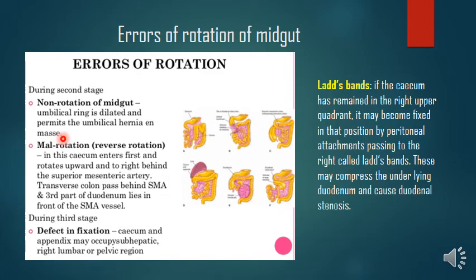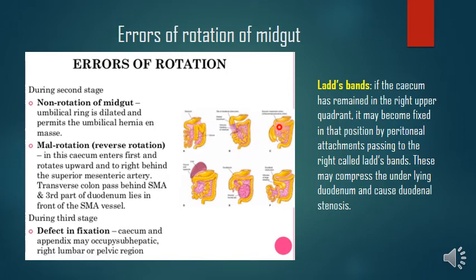Then one more thing is the malrotation or reverse rotation. Here, in this anomaly of the midgut, the cecum enters the abdomen first through the dilated umbilical ring and rotates upwards and to the right behind the origin of the superior mesenteric artery. Eventually, the transverse colon extends behind the trunk of the superior mesenteric artery and the third part of the duodenum lies in front of the vessel. Actually, it should be behind, the third part should be behind, right?